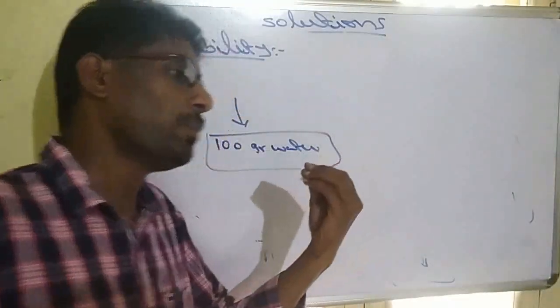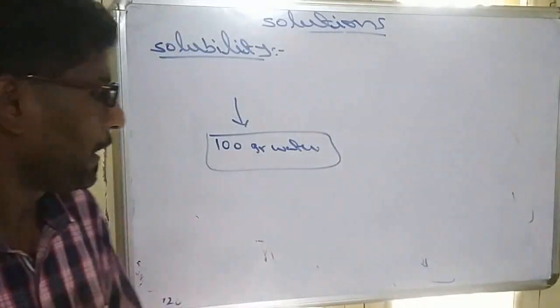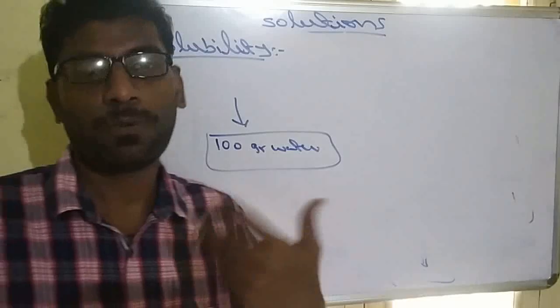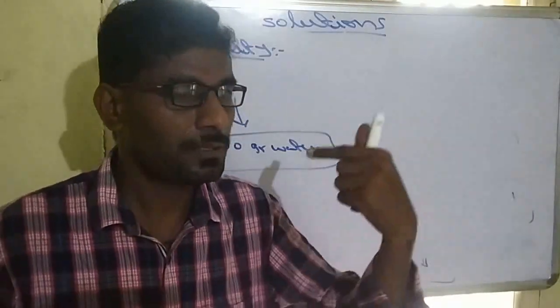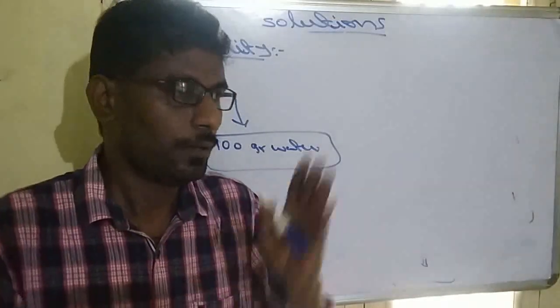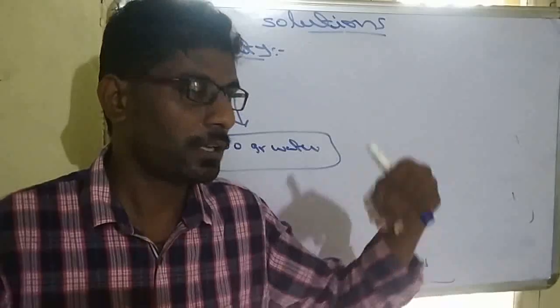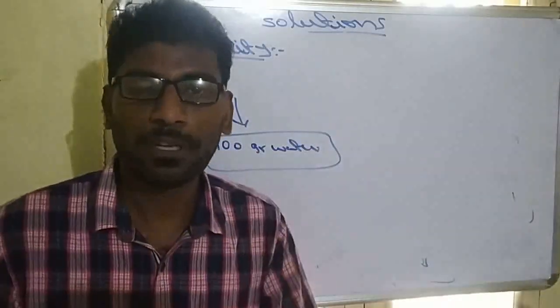Now, solubility depends on a number of factors, like the nature of the solute and solvent we are using. For example, NaCl is easily soluble in water, so its solubility is high. In place of NaCl, if you take benzene, benzene is insoluble in water, so its solubility is low.